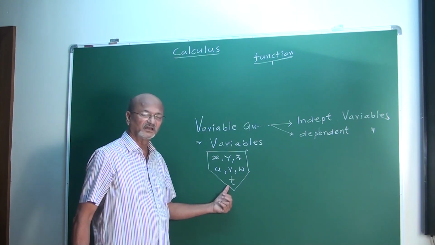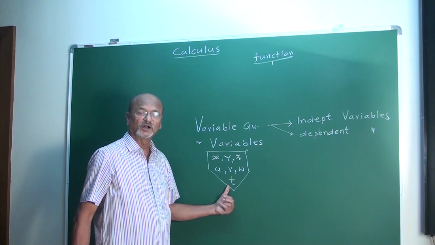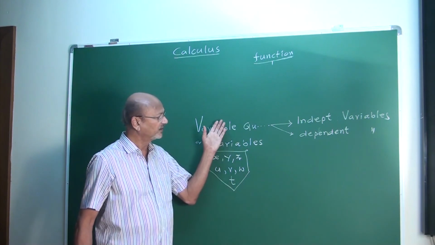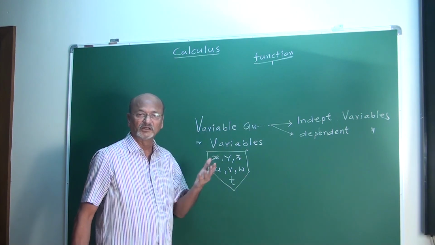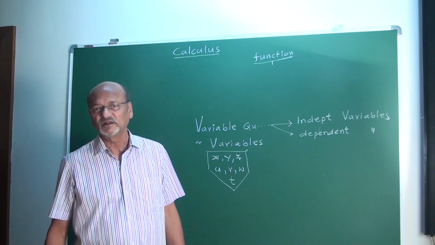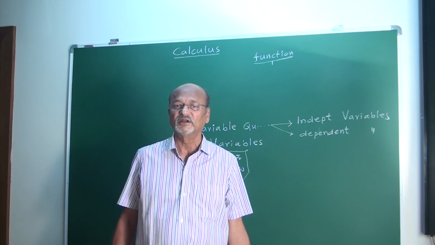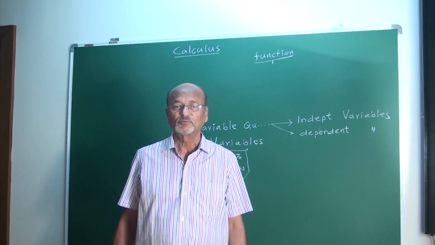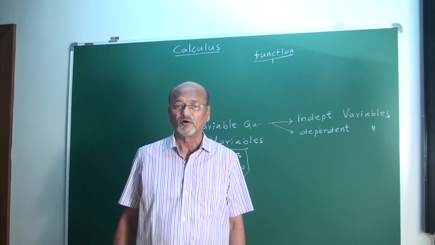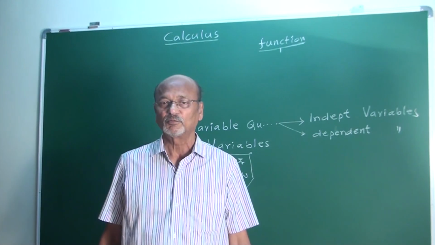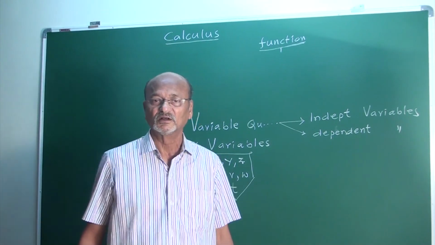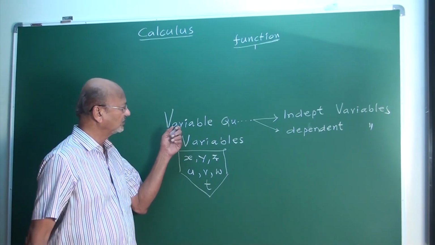These are the letters to denote variable quantities. For example, a very popular example of a variable is the population of India. That population is never the same. Always it is changing. So the population of India is a good example of a variable quantity.